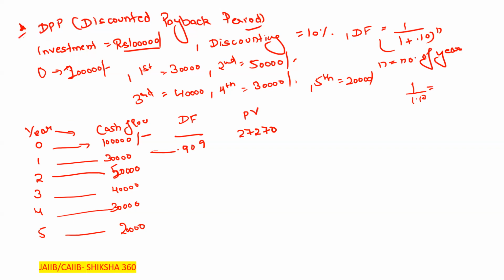Next one, what is the discounting factor? 1 divided by 1.10 power 2 here. It is 0.826.